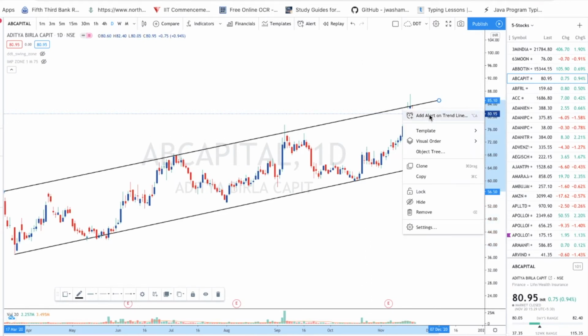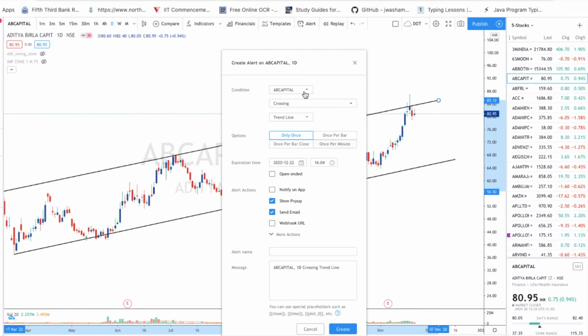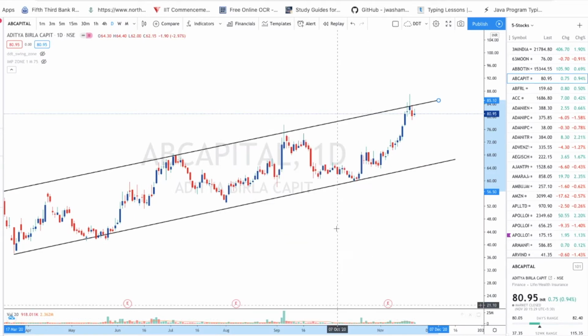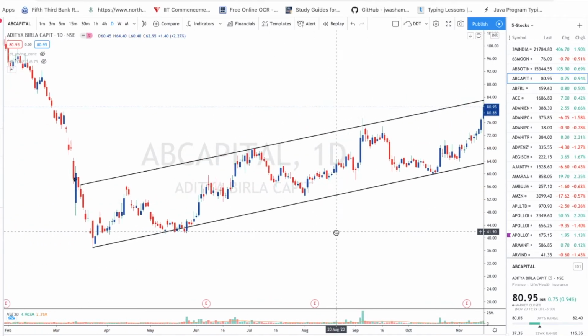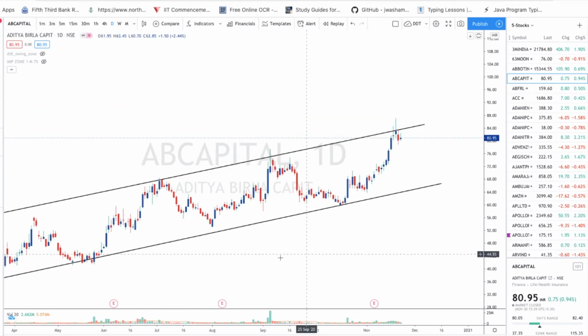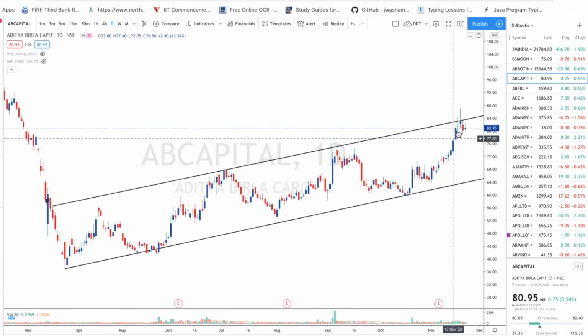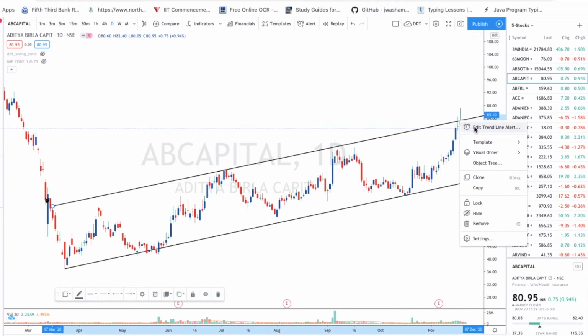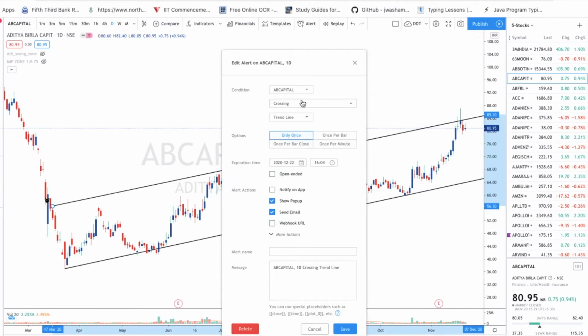So if you right click and click on add alert, I will just try to create one alert. So see, the alert has been created on this and you will see this symbol. I'm just using this TradingView platform to keep alerts also, so I will get notifications. So how will I get the notification? If I click on this, there is the condition, like after crossing the trend line or what, and at what